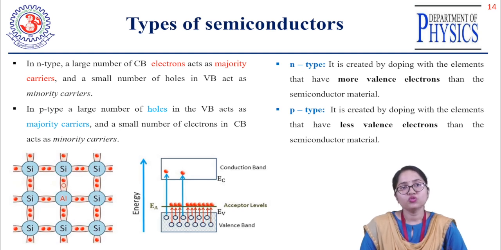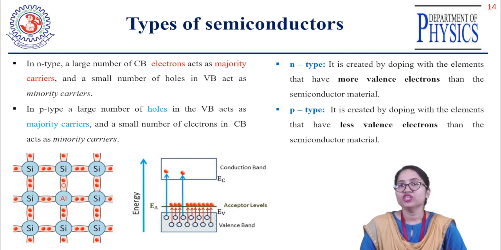So where will these holes lie? They will make another energy level, nothing but your acceptor energy level EA. In the second diagram you can see it. In that EA energy level, electrons can be accommodated. So when you increase the temperature of that system, the electrons present in the valence band can easily transfer to the acceptor energy level, right? Similarly, they can easily jump to the conduction band. In this way, in the p-type semiconductor, the conduction process will happen.